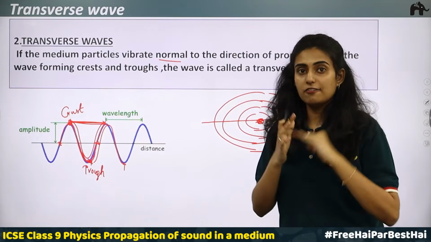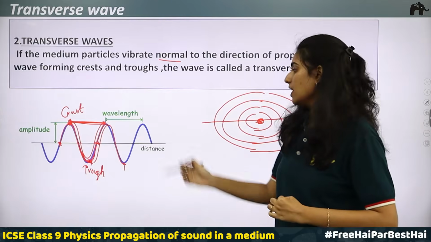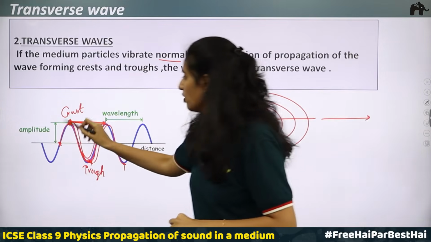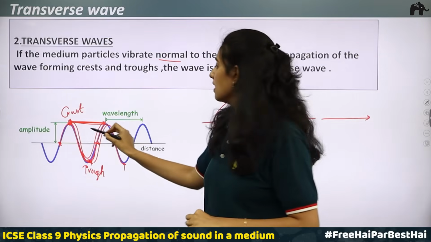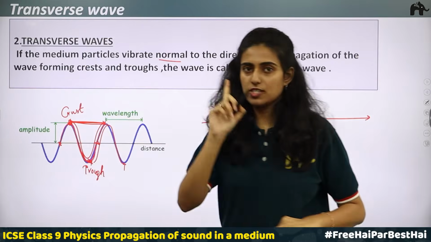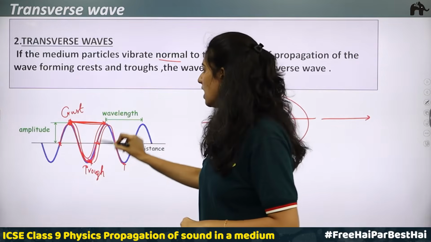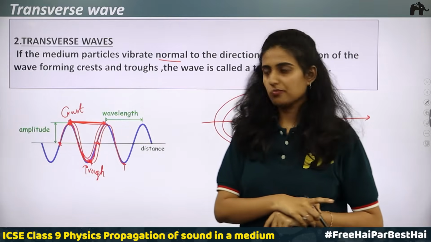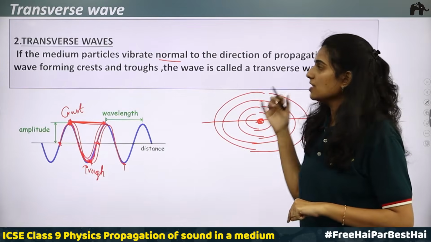It constitutes a wave in the case of longitudinal waves. Now, in case of a transverse wave, an upward motion and a downward motion back to the initial position constitutes a wave. Or from a crest to the other crest, it is a wave. From a trough to the other trough, it is a wave. Got it? So this is all about transverse waves.